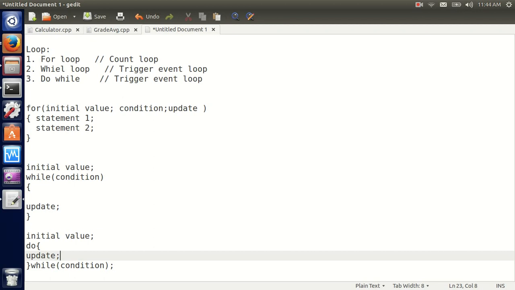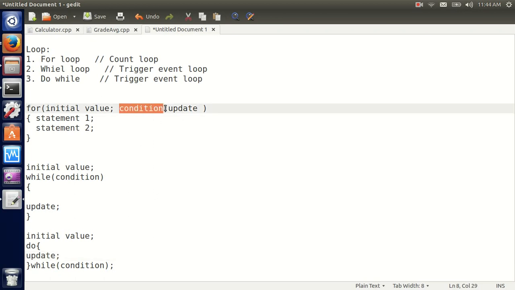Please guys, remember 3 things for any loop: initial value, where I'm gonna start looping from. I want to start from 0. Then the condition, where I'm gonna stop at, which is the end value. Let's say I'm gonna stop at 10. And the update, which is what? Am I gonna increment or decrement? Am I gonna go up? I'm gonna count 1, 2, 3, 4, or am I gonna count 10, 9, 8, 7, 6, 5, depending on what we want. And we're gonna take some examples on those, and let me include the for loop in this one,